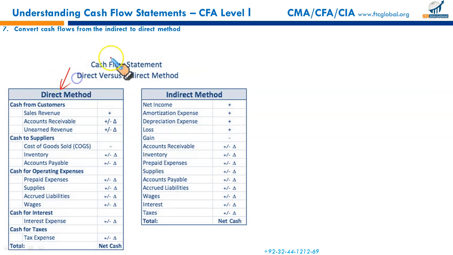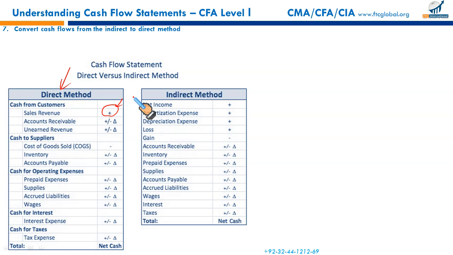This is the direct method. Sale revenue effectively has a positive impact, it's an inflow. Sale revenue effectively represents an inflow. Since sale revenue includes the impact of accrual-based accounting, this accrual-based accounting concept needs to be removed.